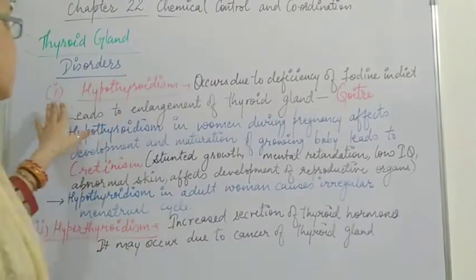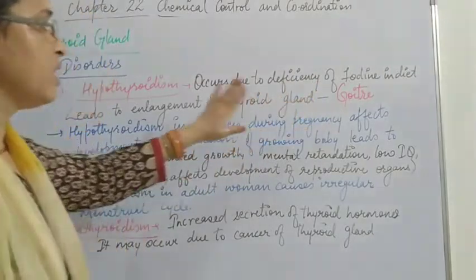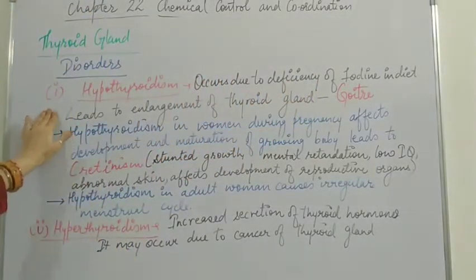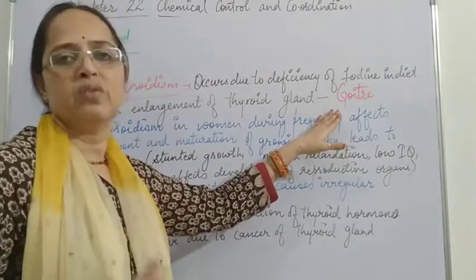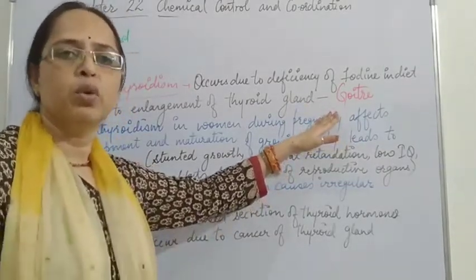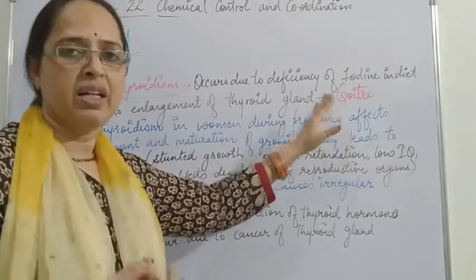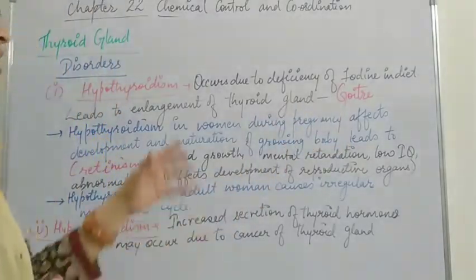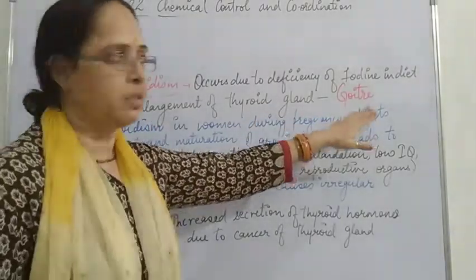So hypothyroidism occurs due to the deficiency of iodine in the diet, and it leads to enlargement of the thyroid gland, because the cells of the thyroid gland have to work more to produce thyroid hormones in the deficiency of iodine. As a result, swelling occurs and the thyroid gland becomes swollen. This is called goiter.